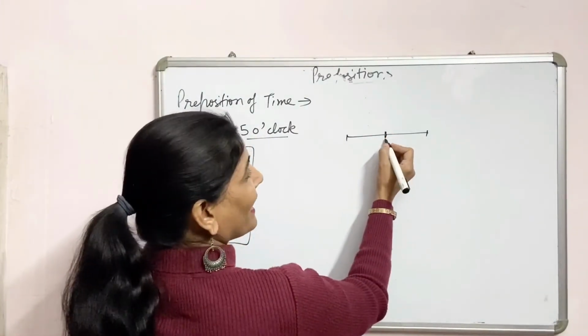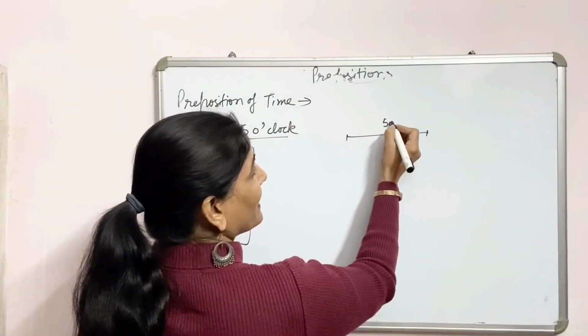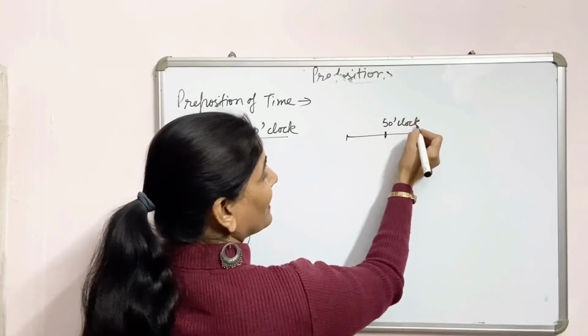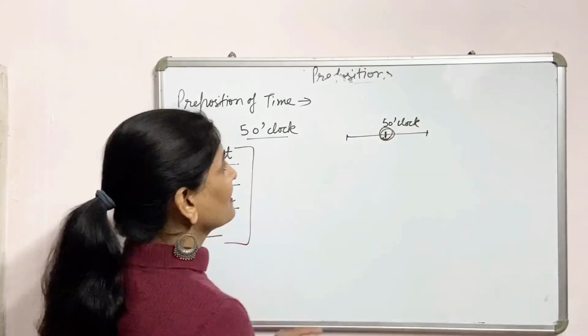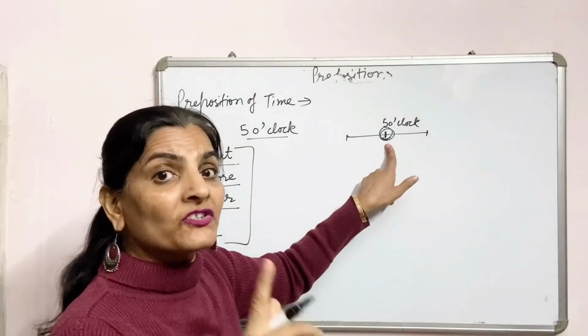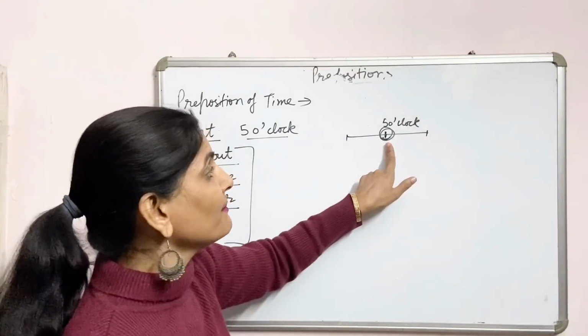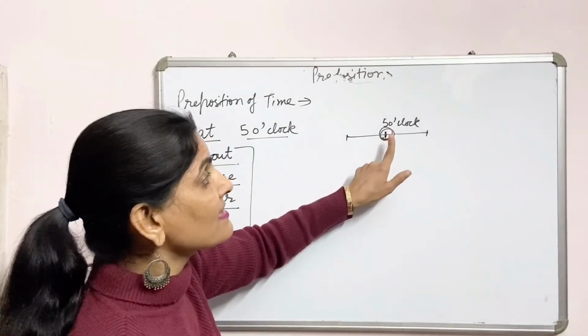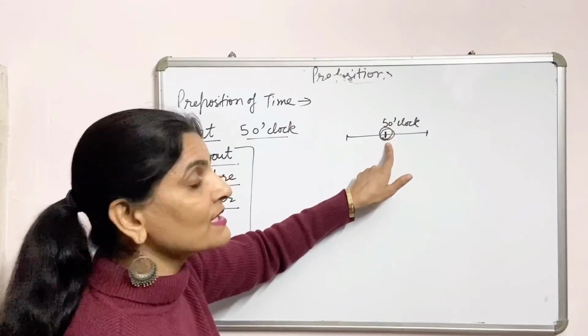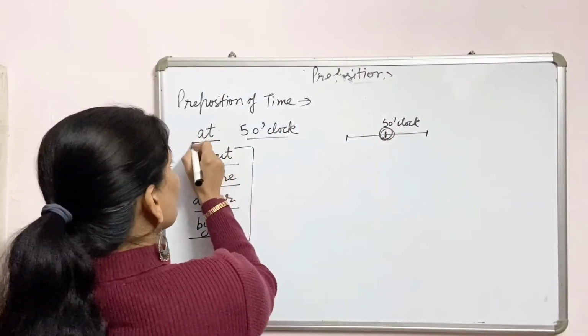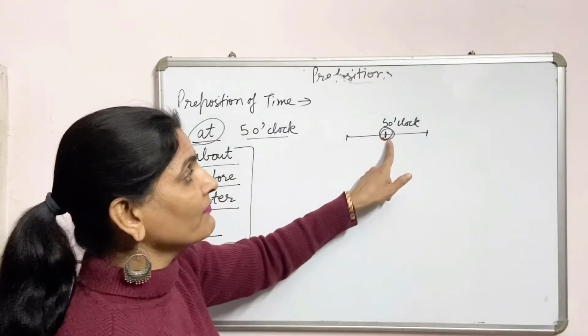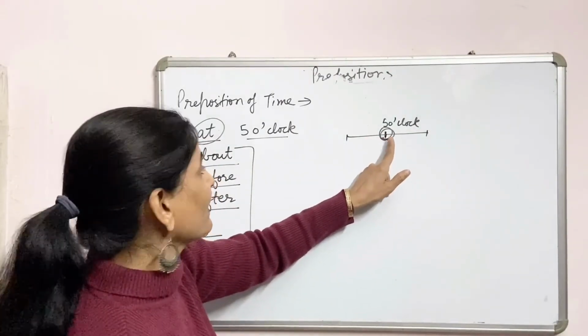At 5 o'clock means I will reach at 5 o'clock, the exact point of time. At shows here the point of time.